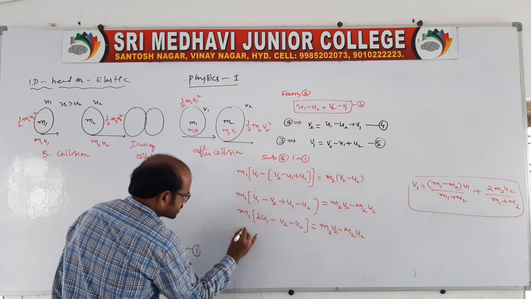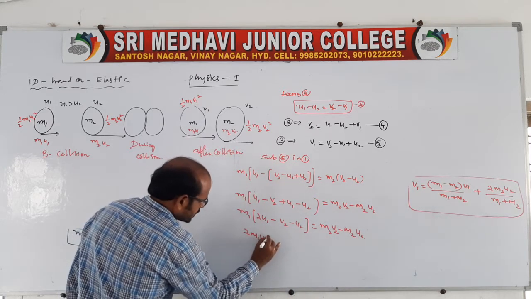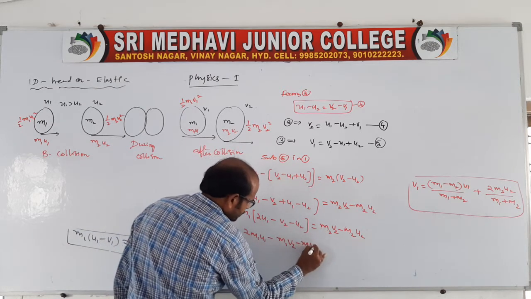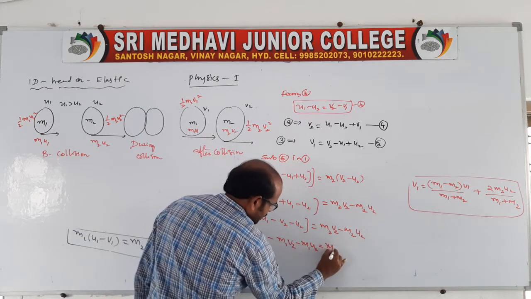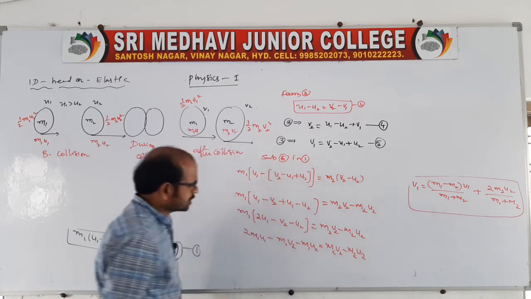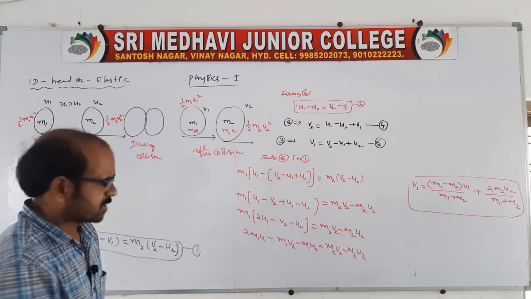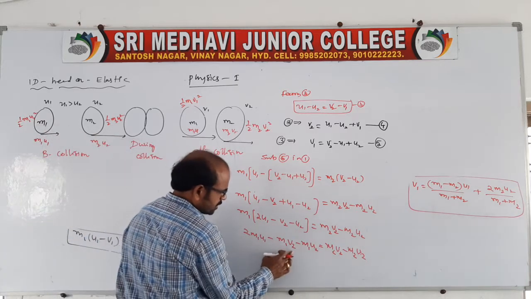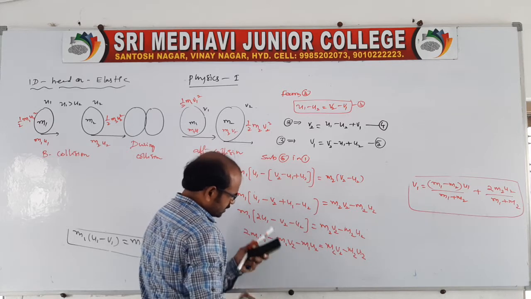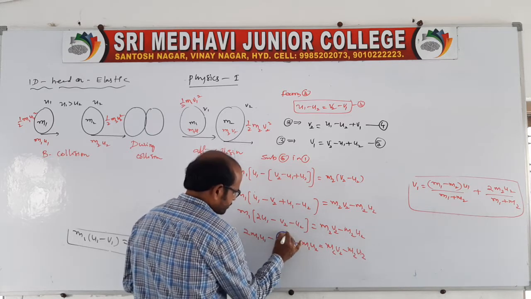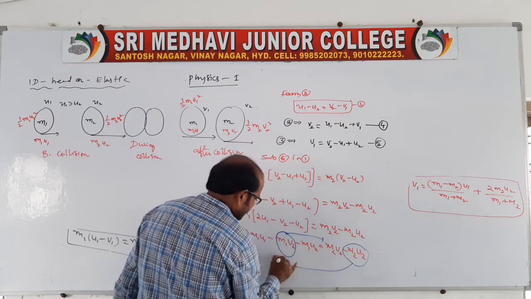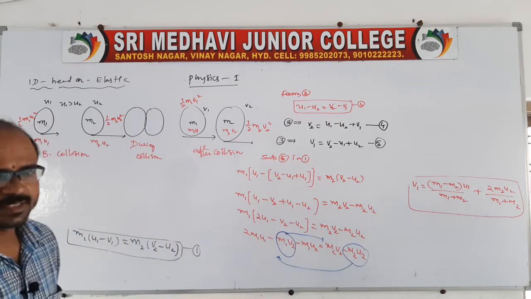Now you multiply this: 2m1 u1 minus m1 v2 minus m1 u2 is equal to m2 v2 minus m2 u2. Again you do the same for convenience. Here v2 is there, no? This u2 v2 you bring towards the right side, and this m2 u2 is there, no? You bring towards the left side, that's all. Almost our expression is over.